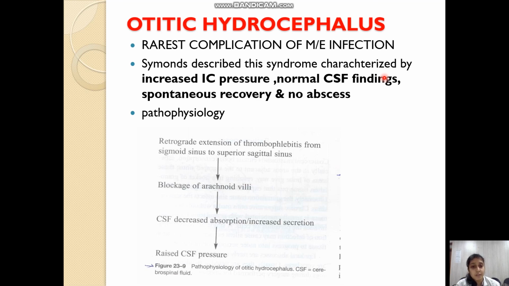So the pathophysiology of this condition is that there is a retrograde extension of the thrombophlebitis from the sigmoid sinus to the superior sagittal sinus. This will cause blockage of the arachnoid villi. Arachnoid villi are the small villi which absorb the CSF from the intracranial cavity and drain it to the subarachnoid space. Whenever these are blocked, there will be decreased absorption and increased secretion of the CSF, and pooling of the CSF in the intracranial cavity. This will lead to raised CSF pressure.